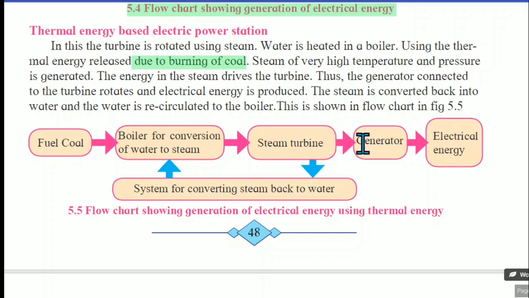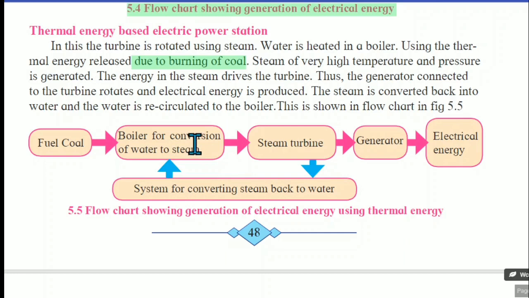That turbine is connected to a generator. It starts and electric energy is produced. So here is a reversible change. After the condensation process, that vapor we can again convert into water. Whatever the remaining steam is there, there is a specific system which converts that steam into water. So again that water